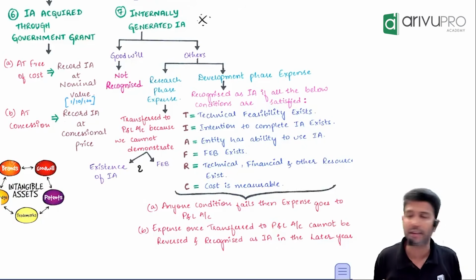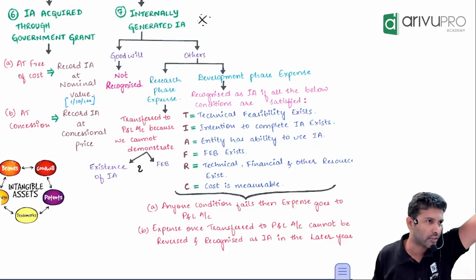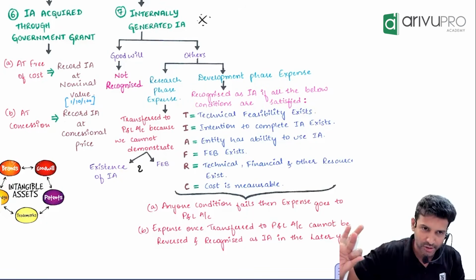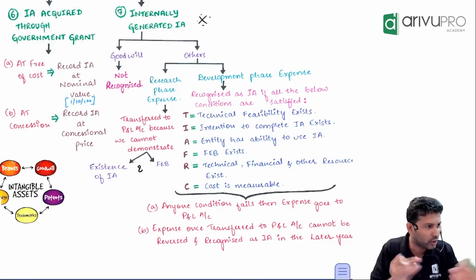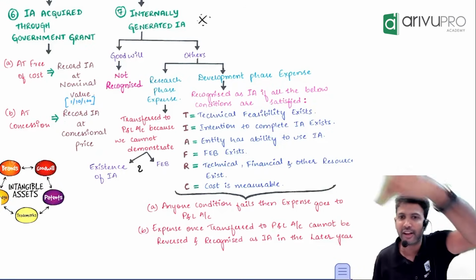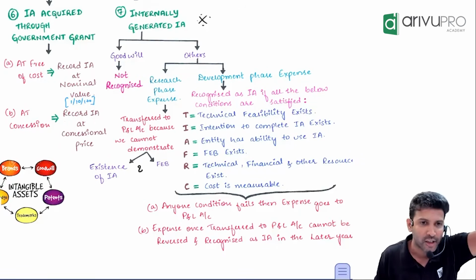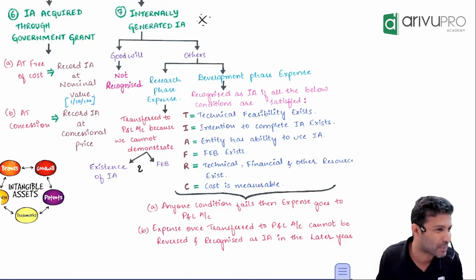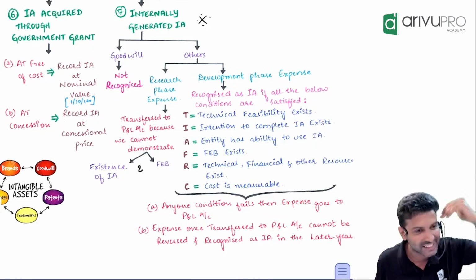Sir, what is this TRFRC? Sir, I'm using this name because next in CA final Ind AS 38, same thing. Acronyms, nothing will change. Same chart. If you open my CA final chart also, same thing you will see. So I'm trying to keep things continuous as much as possible so that you can remember it better. That's the reason for all these acronyms. Someone said traffic is better. Yeah, I know, but I can't change now because I've already written it in the chart book. So if you want, you can remember it as traffic, but I remember it as TRFRC. That's stuck in my mind.